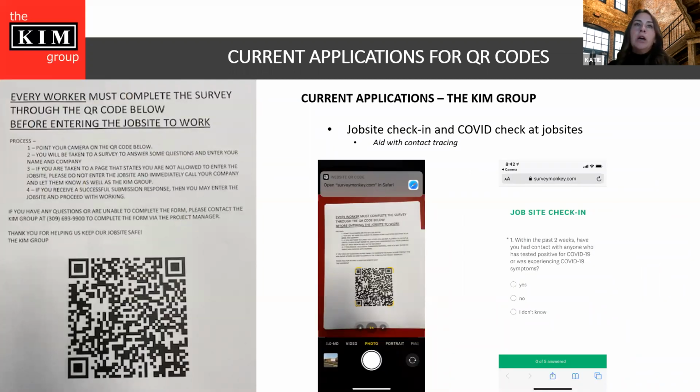Another aspect is the job site check-in we have. A couple of our buildings are under construction, where we have people coming in and out of the building, different contractors, different material deliveries, and we need to know who's in the building, because if we do have a breakout or somebody says, hey, I did test positive, I was just on your job site yesterday, we may not have a way to know who was all on that job site for the 10 different contractors that we had.